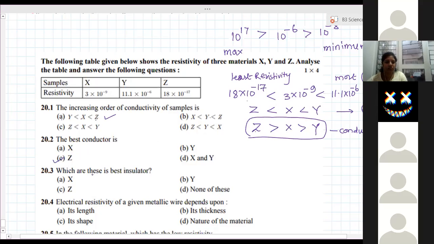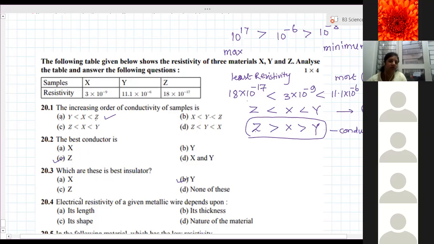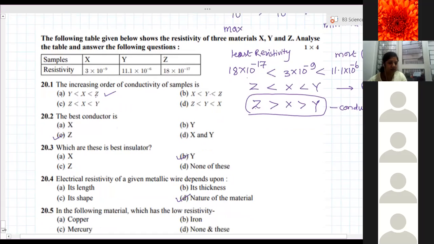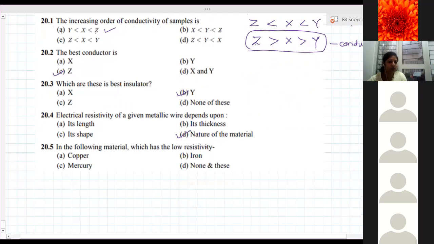Which of these is the best insulator? Y. Why? Electrical resistivity of a given metallic wire depends upon the nature of the material. And in the following materials, which has the low resistivity? Copper, mercury, and iron. Which one has low resistivity? Copper. Copper has low resistivity.